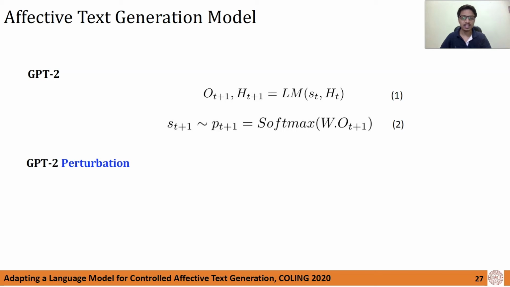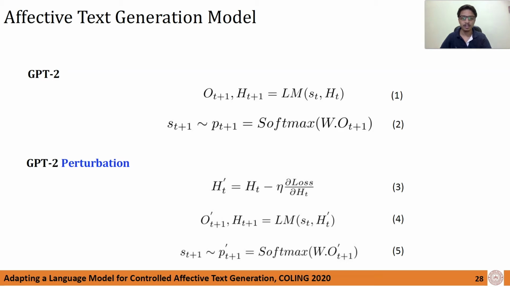For topic conditioned text generation, the PPLM model proposed perturbation of the history matrix before generation of each token. The history matrix is perturbed using gradient descent by minimizing the loss accounting for the conditional text as shown in equation 3. The perturbed history matrix along with the last generated token is used to generate the updated history matrix and the logit vector.